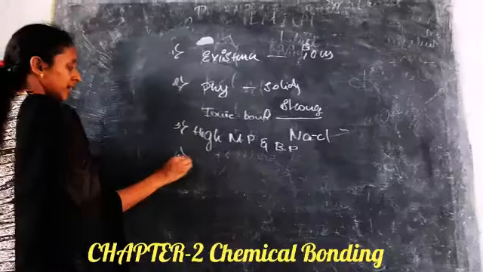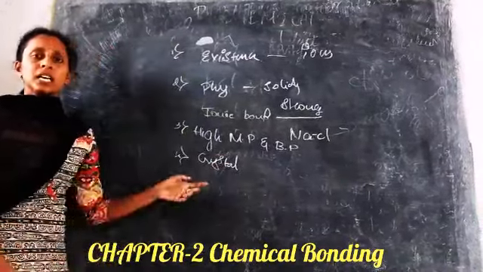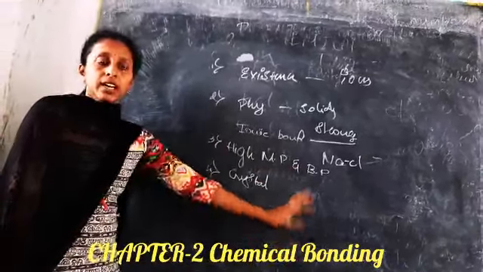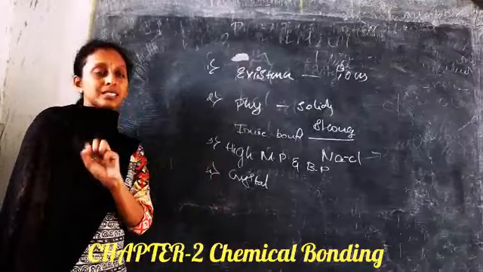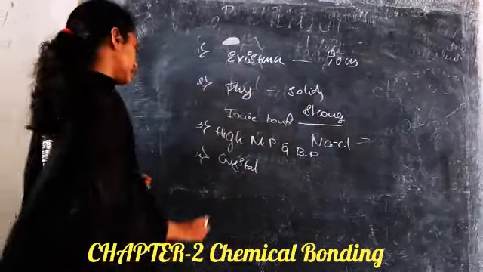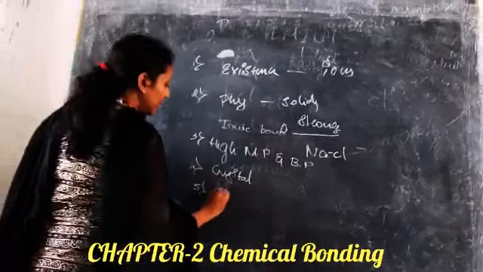Next one is the crystal structure. Since they have a geometrical structure and are solids, they will form crystals. Next property is the solubility.